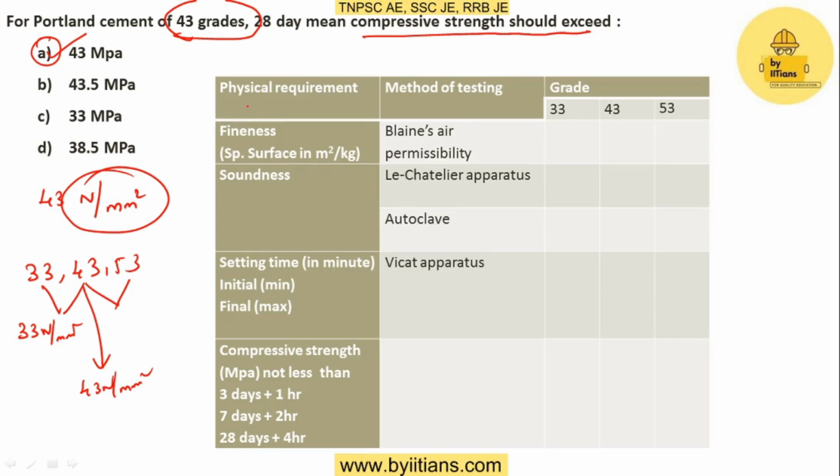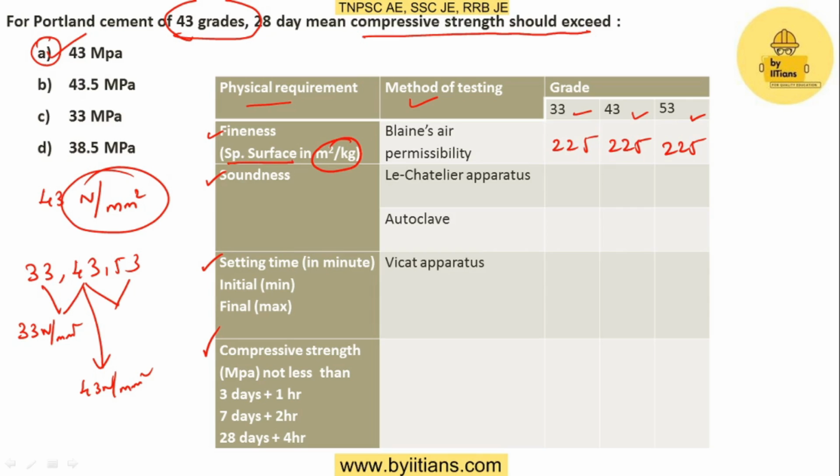The other properties are fineness, soundness, setting time, and compressive strength, and their methods of testing. So what will be their values with respect to the 33 grade, 43 grade, and 53 grade of cement? The first one is fineness. It is measured with the help of Blaine's air permeability. For 33 grade of cement it will be 225, for 43 it will have the same value, 225 meter square per kg. It is nothing but the specific surface area.